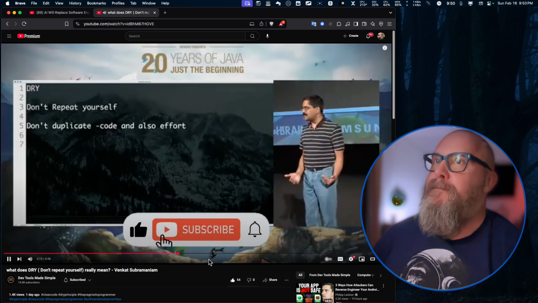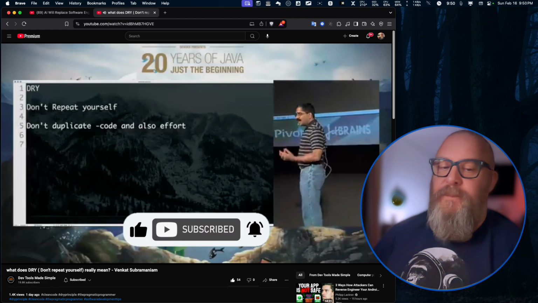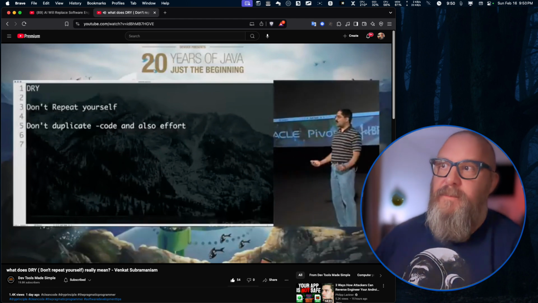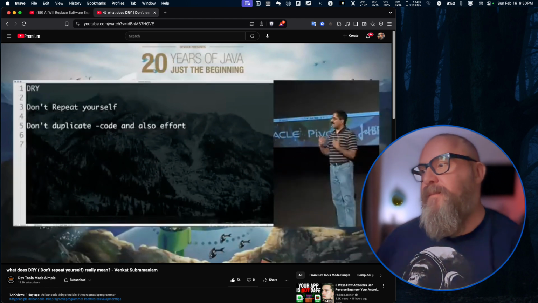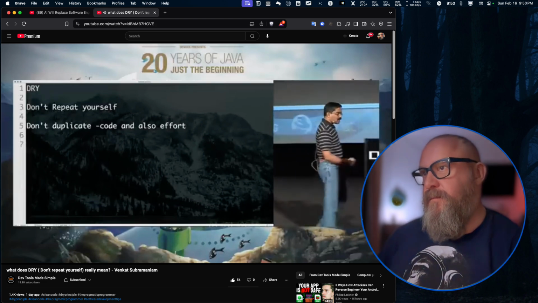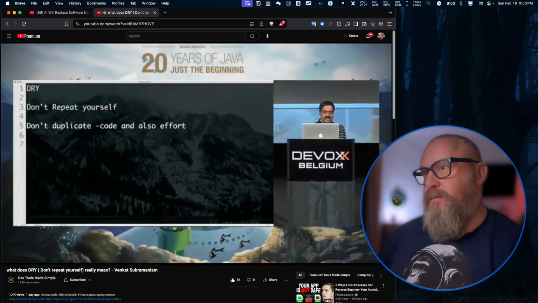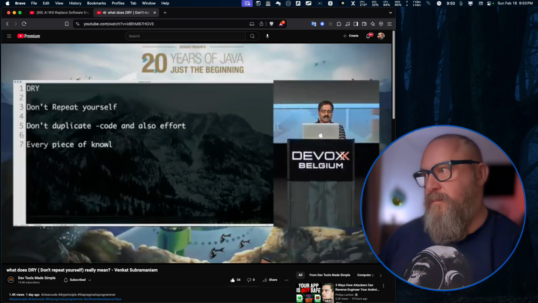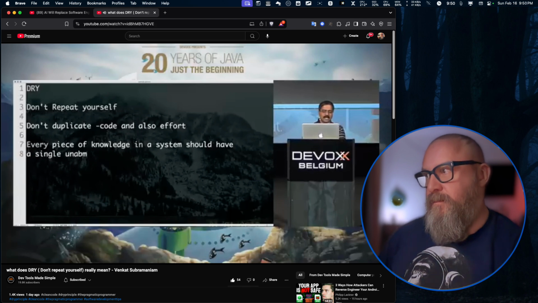What can I do? I'm going to write the code in both places. Well, that's a duplication of effort, even though it's not the same code you are duplicating. It's important for us to take some time to say, how can I capture this, which is exactly what the DRY principle is talking about. So what does the DRY principle say? It says every piece of knowledge in a system, should have a single, unambiguous,